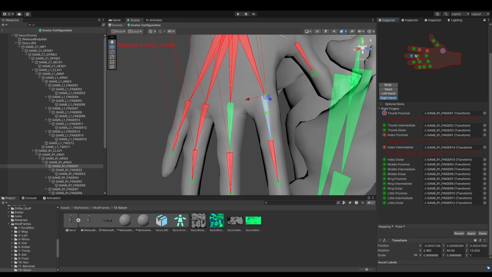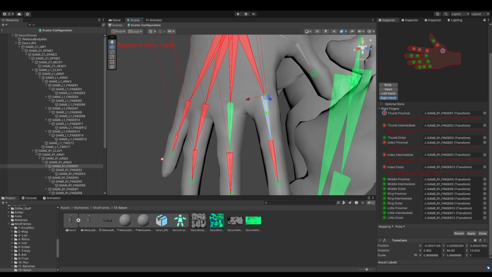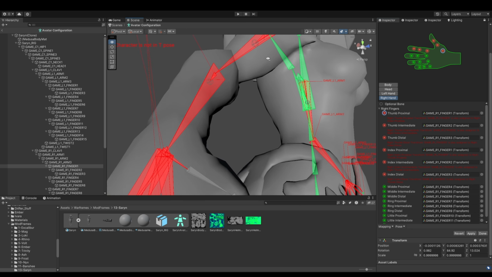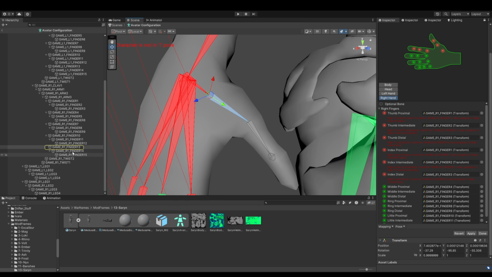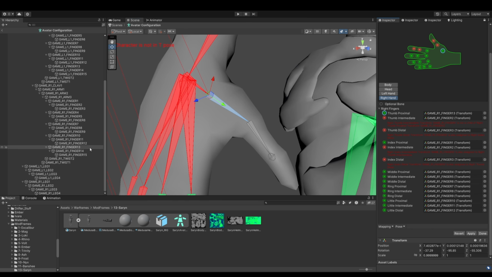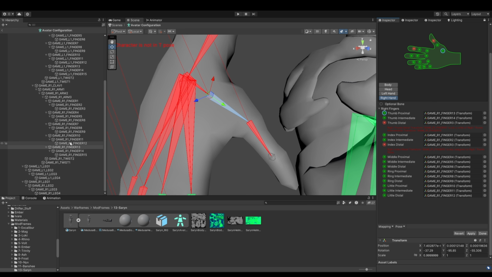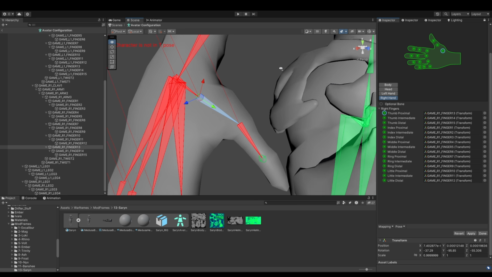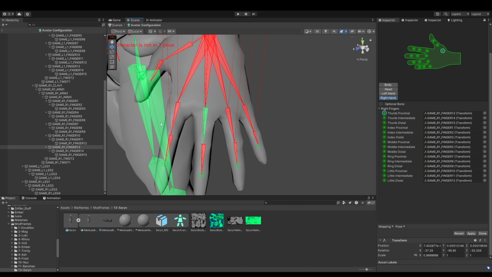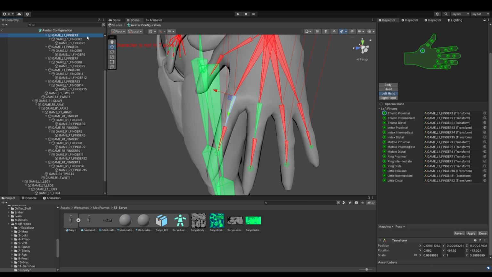So we need to correct this. We need to do it for the other hand.